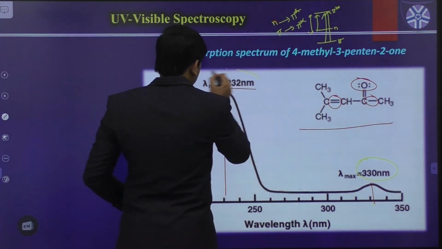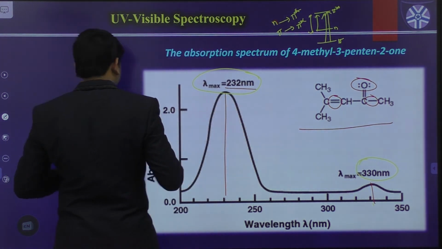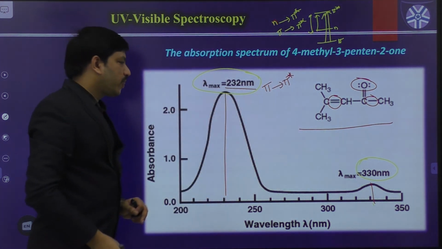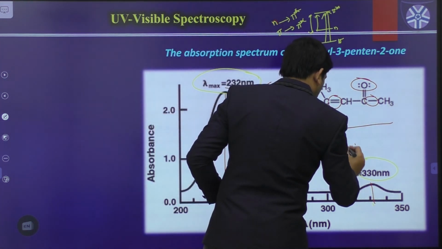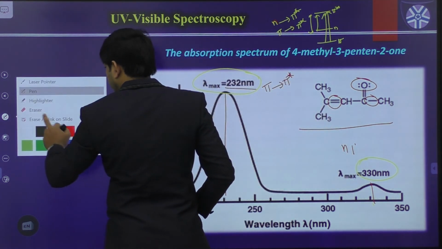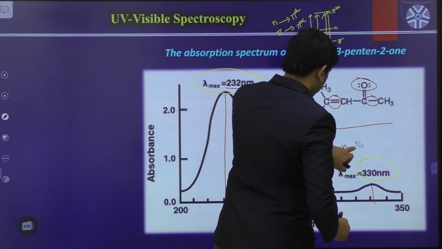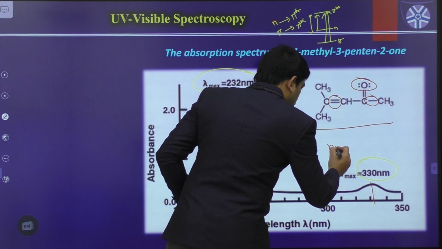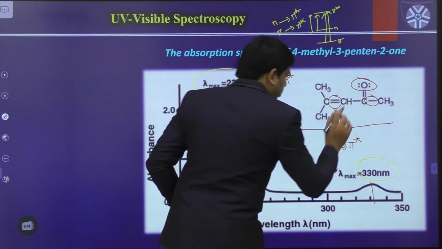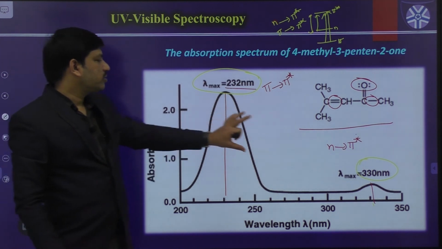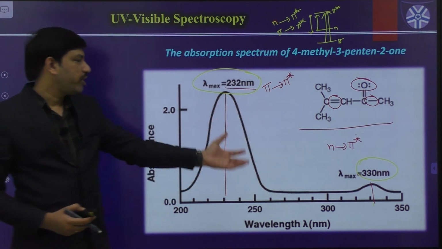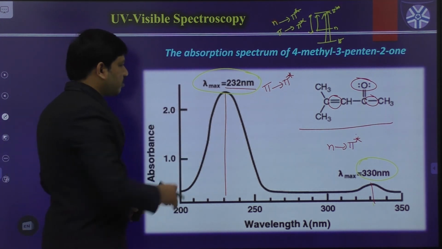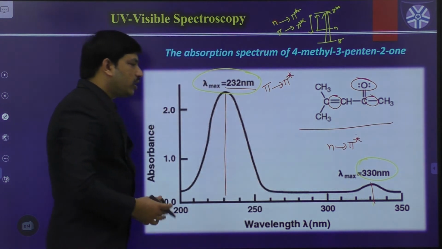So that means this particular transition is mainly because of the pi to pi star transition, and this transition is mainly because of the n to pi star transition. Like this we can easily predict which one is the pi to pi star transition and which one is the n to pi star transition by seeing the corresponding absorption spectrum. Like this we have to predict each and every peak.